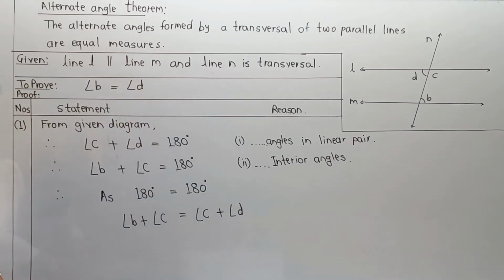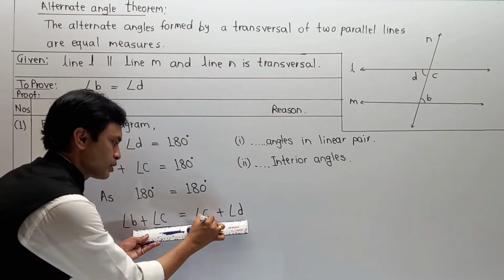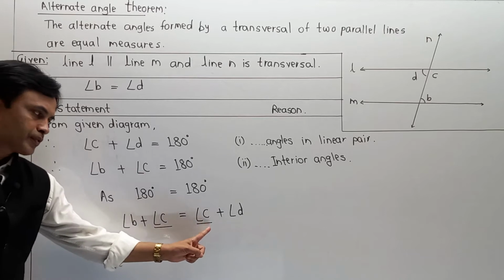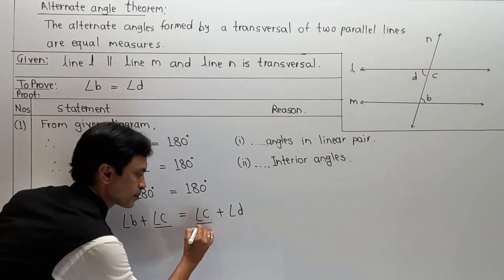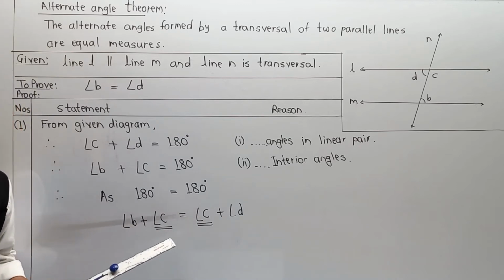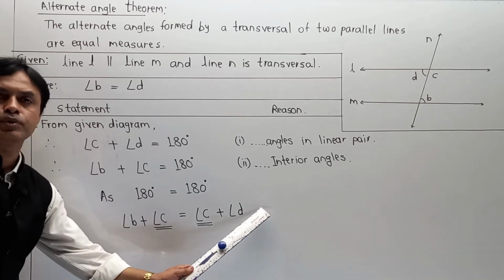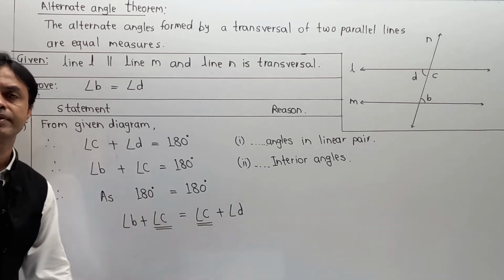If you observe this part, angle C is available in both the groups. If I shift this angle C over here, it becomes minus, and plus C and minus C get cancelled. Vice versa, if I shift this plus C to that side, again plus C and minus C will get cancelled.